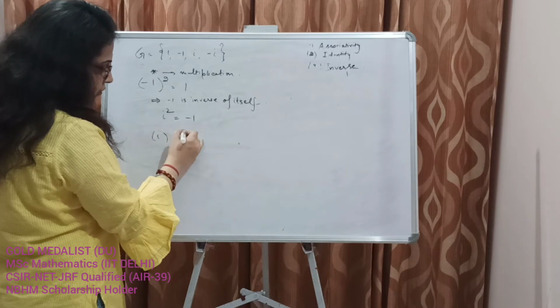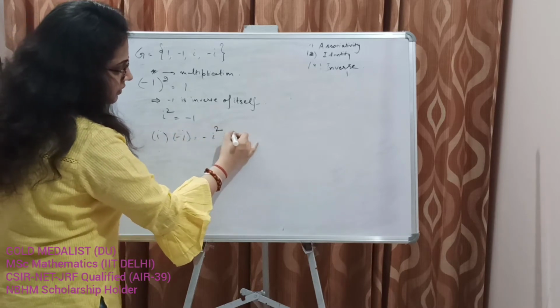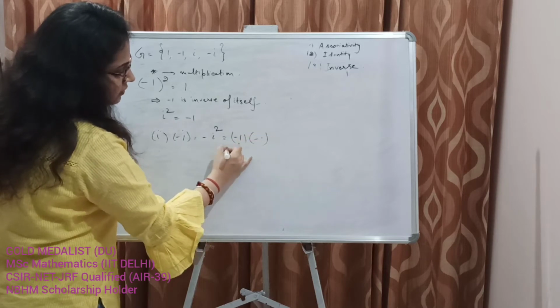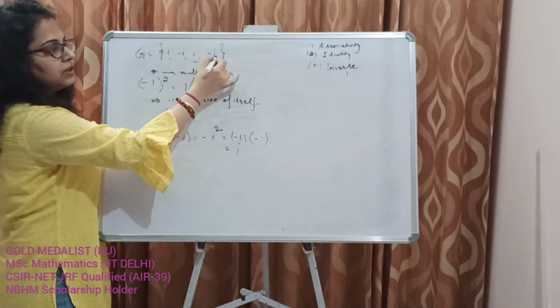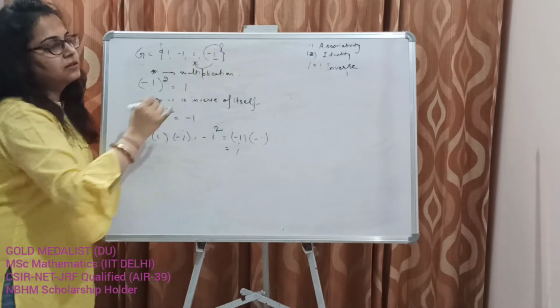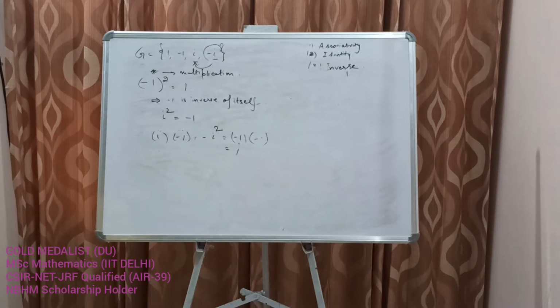Iota into minus iota is minus iota squared, which is minus 1 into minus 1, which equals 1. So the inverse of iota is minus iota, and the inverse of this is this. So this is a group under complex multiplication.